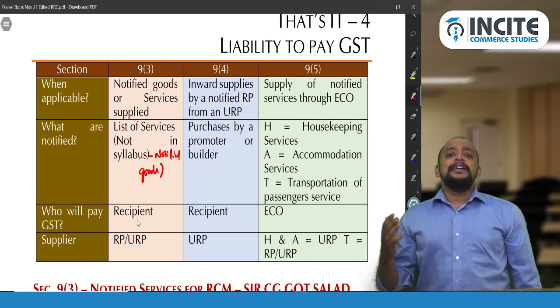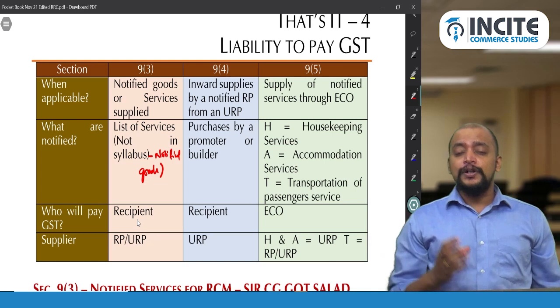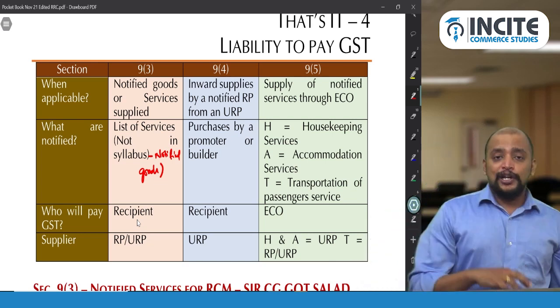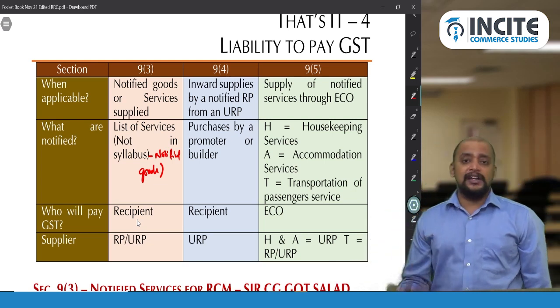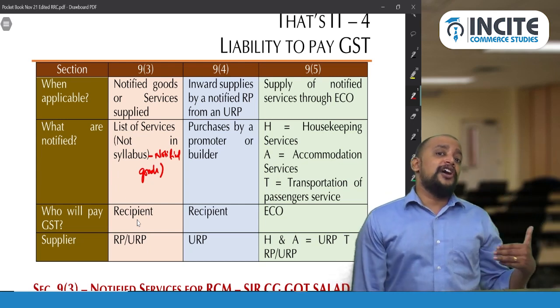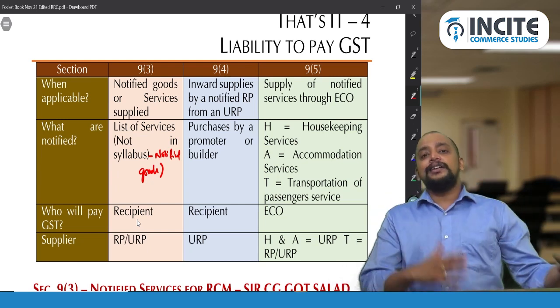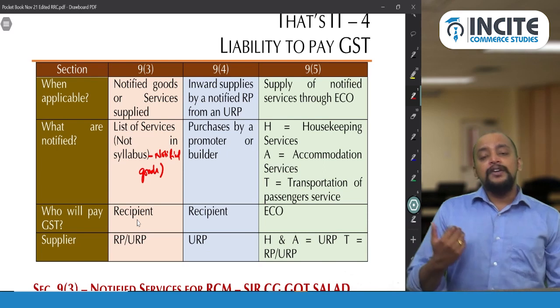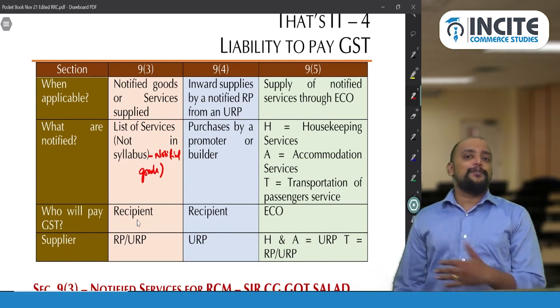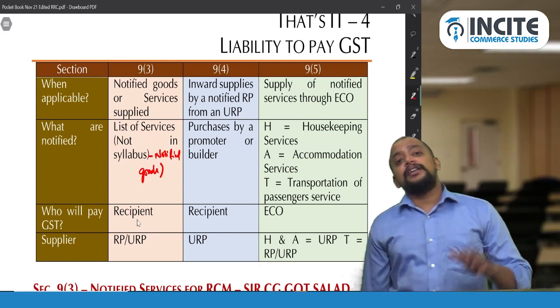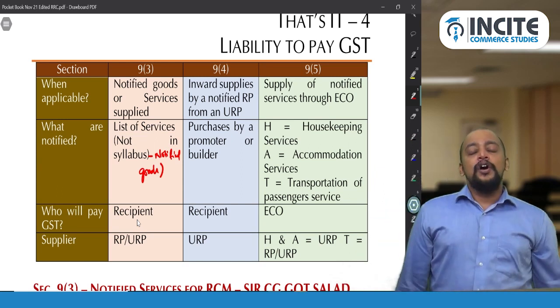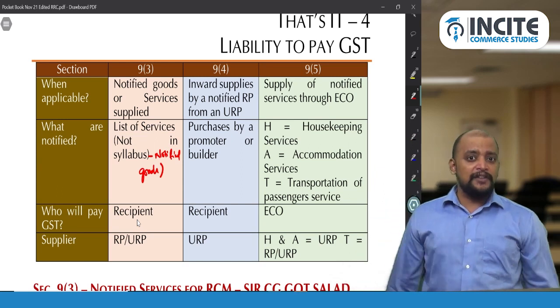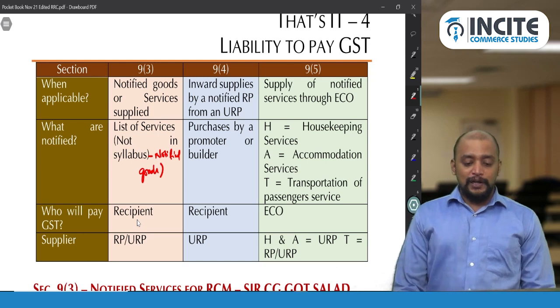Then next, in case of accommodation service also, the supplier should be unregistered. Then only it is a notified service under 9.5. If the supplier is registered, it is not a notified service under 9.5. Whereas in case of transportation of passenger service, let the supplier be registered or unregistered, it is always a notified service under 9.5. So the e-commerce operator only will pay GST.